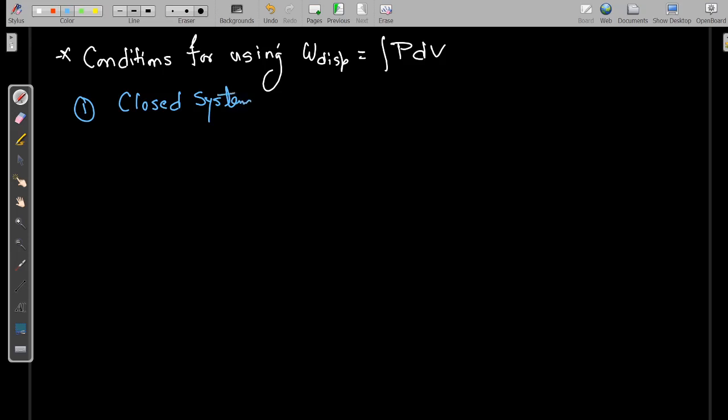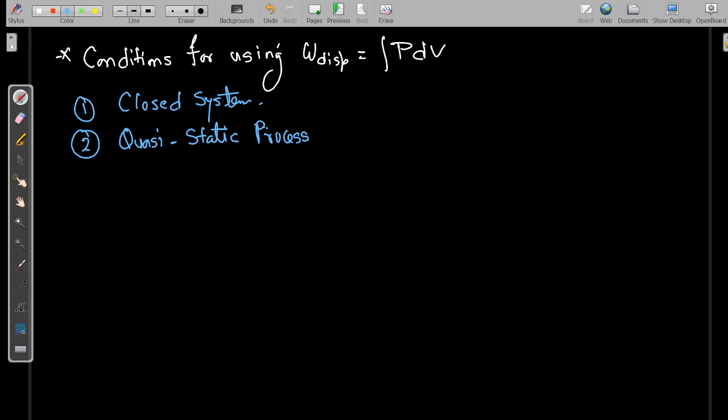It cannot be used for an open system. The second one is that the process should be quasi-static. These two conditions should be satisfied. Then only we can use the equation W is equal to P dV.